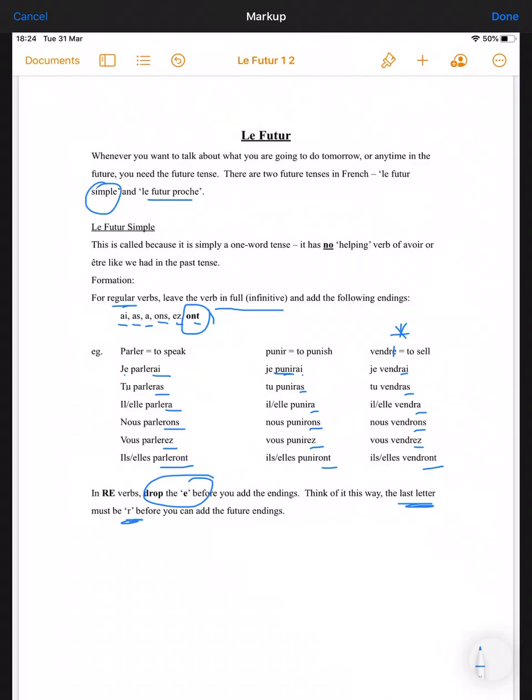So that is the futur simple of regular verbs. You're leaving them in the infinitive form.